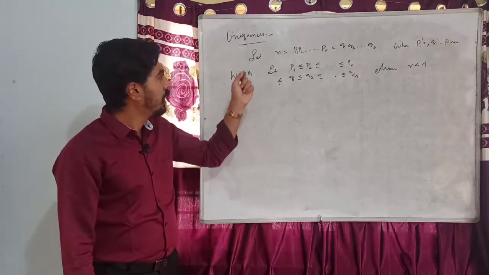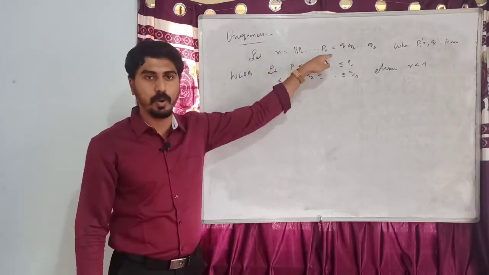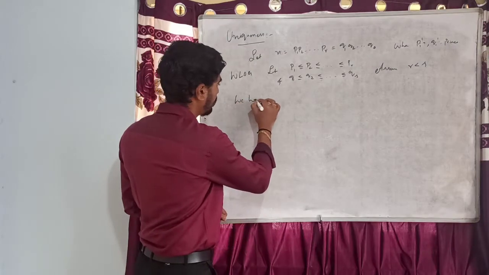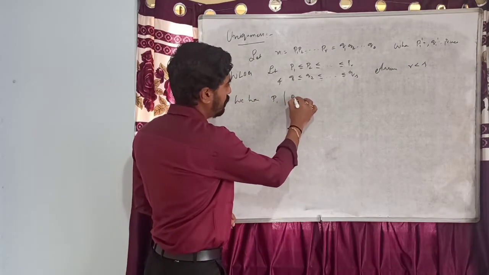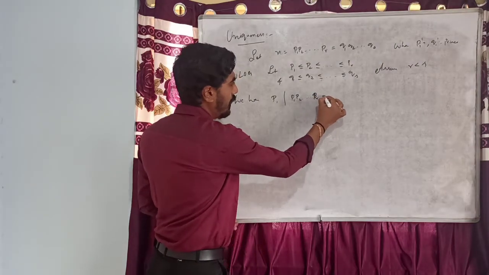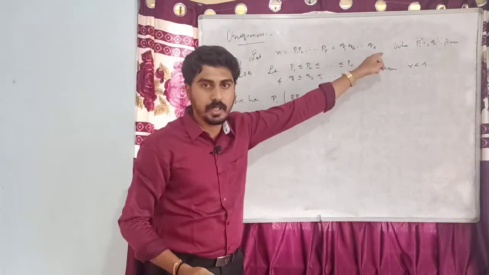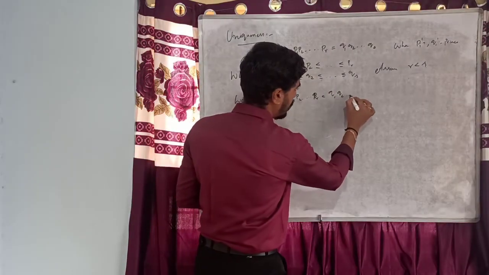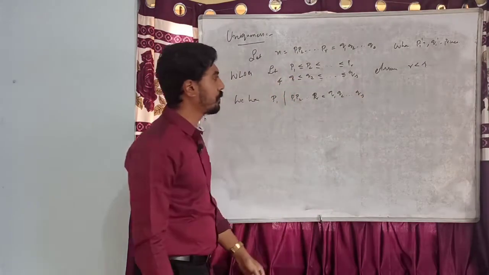First, we know that p1 divides this product. Since p1 is one of the terms, we have p1 divides p1, p2, and so on into pr, which is the same as this product q1, q2, and so on qs.